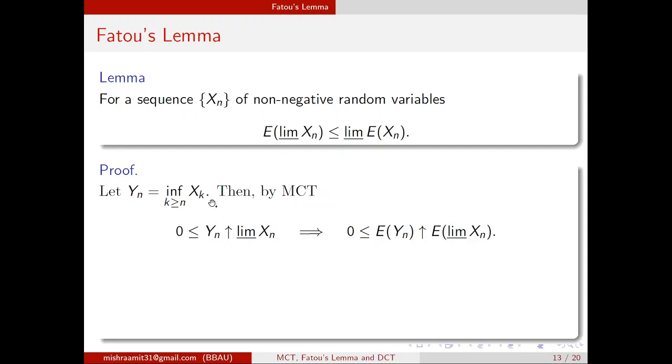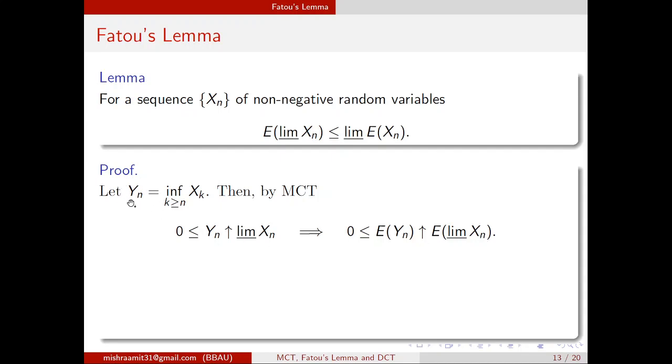And since the xn's are non-negative, yn will be non-negative because it is the infimum of the xk's. So the yn's are non-negative, and they will increase to the limit inferior. Then by the monotone convergence theorem, the expected value of yn will increase to the expected value of limit inferior xn. That is for sure.